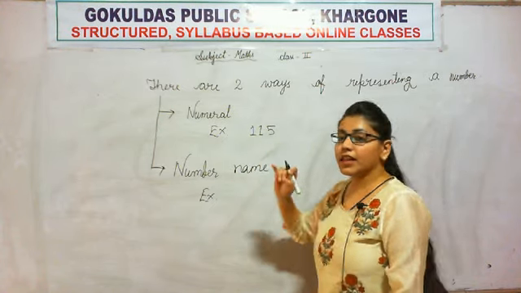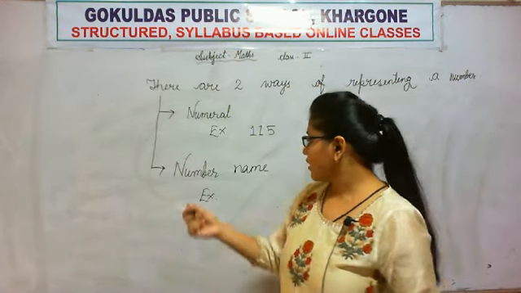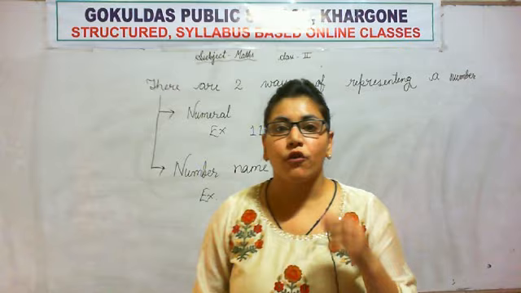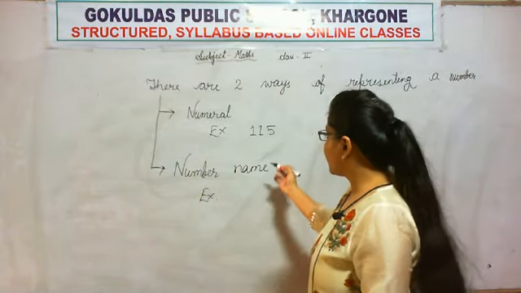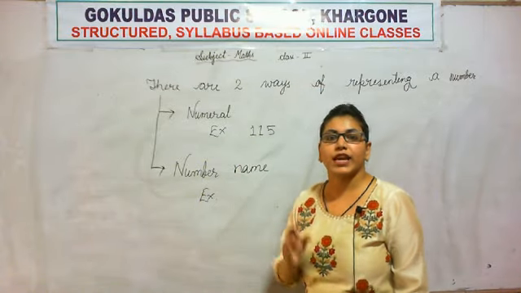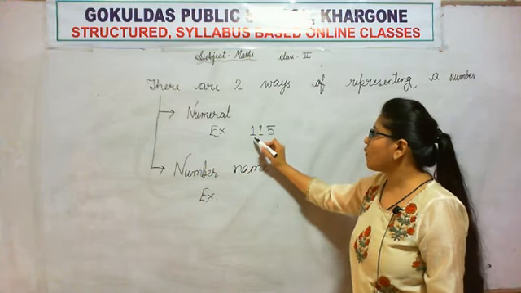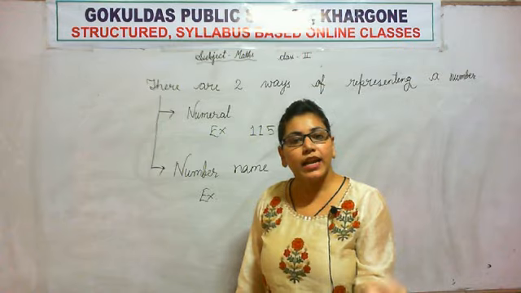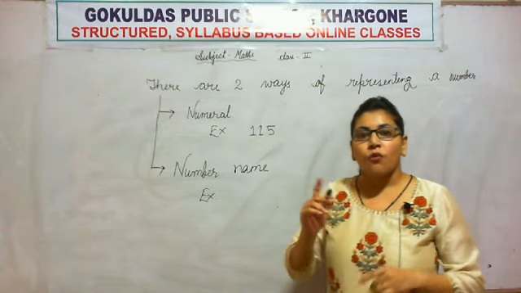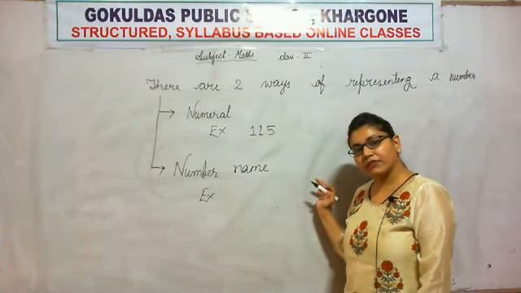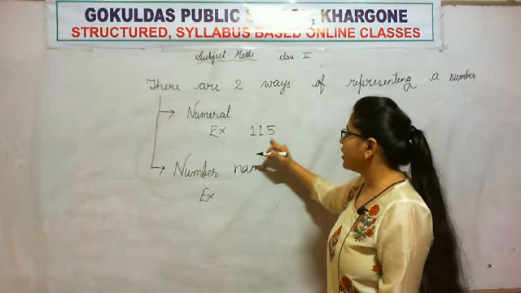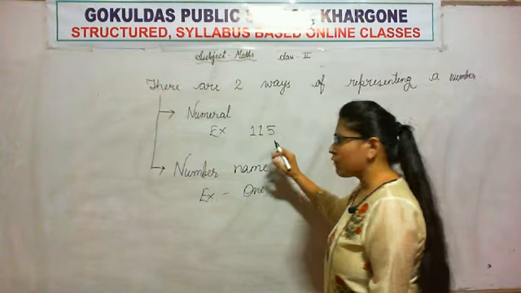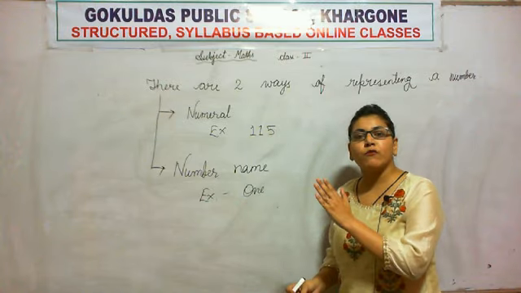Number name is just numeral in the form of words. What is number name? Number name is numeral in the form of words. When we write numeral in words, we get number name. What we read is what we write. So we will write what we are reading, 115.